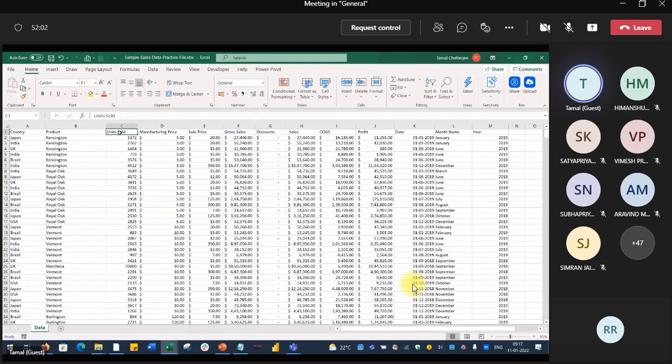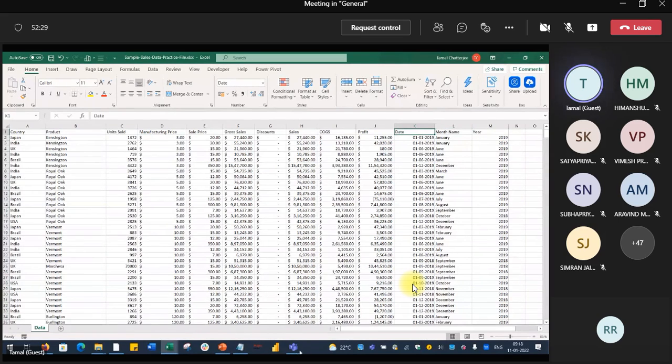Units sold, manufacturing price, sale price, gross sales, some amount of discount, sales, COGS, profit, which date it has been sold, which month, year. From the date itself we will be getting month and year, so I am not interested in month and year.